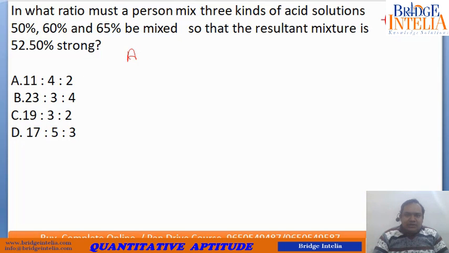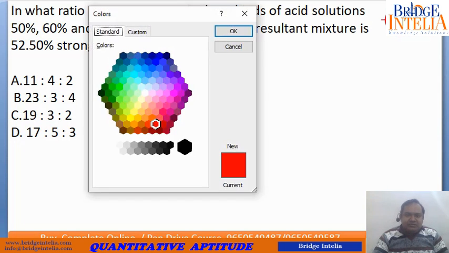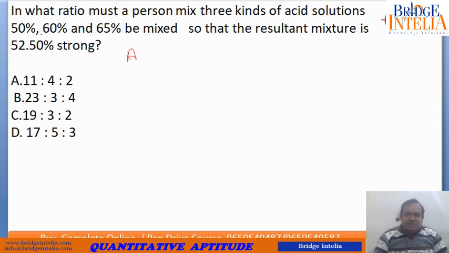So in what ratio must a person mix 3 kinds of acid solutions having strength 50, 60 and 65%? So A, B and C, 50%, 60%, 65%. What is the resultant? Resultant is 52.50% strong. So between A and B, also between A and C.